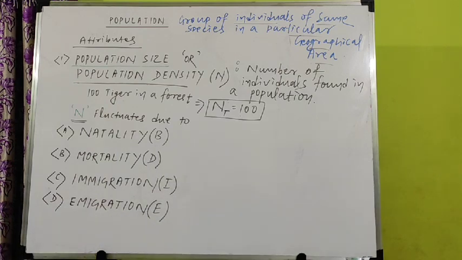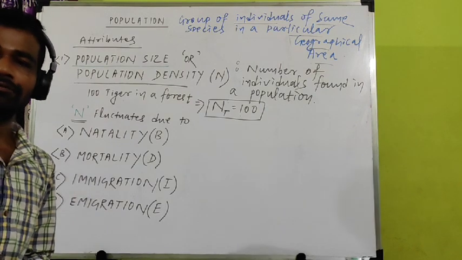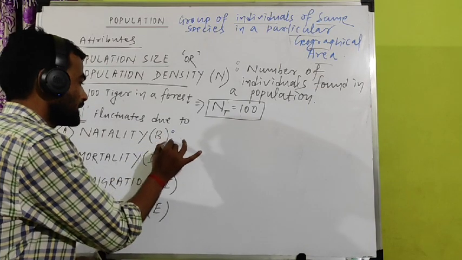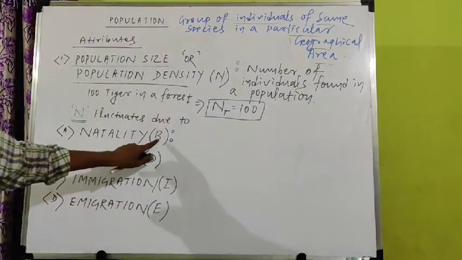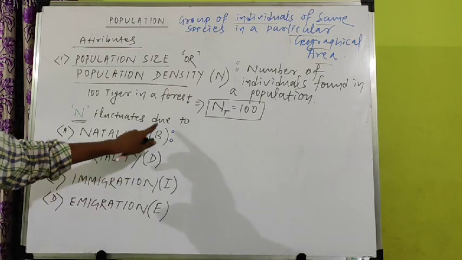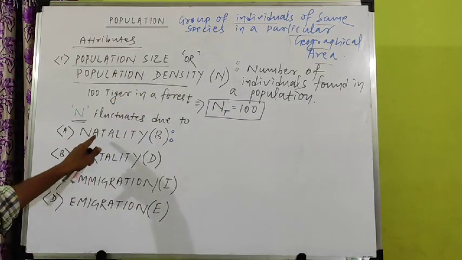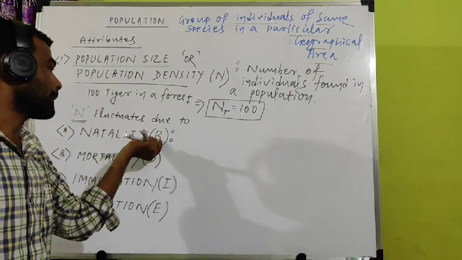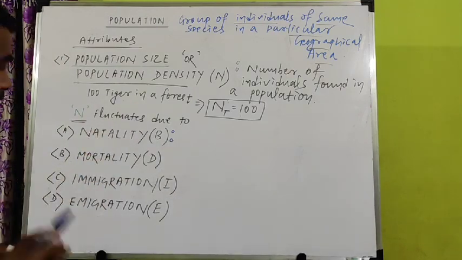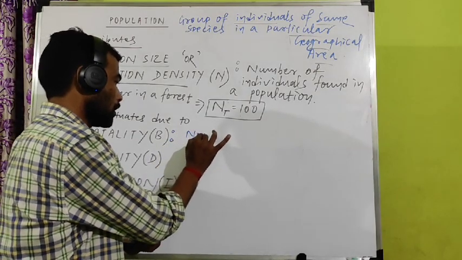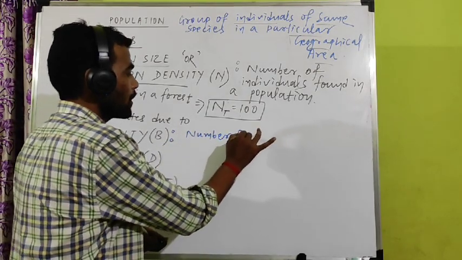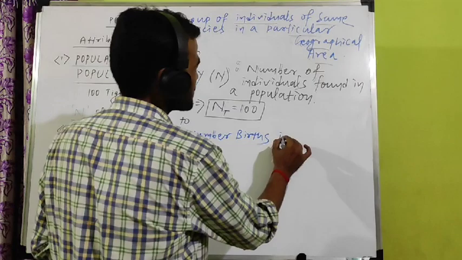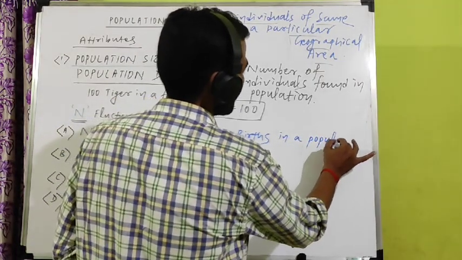Clear? Now one by one we will go to their definitions, because each definition is one question. First, number 1, natality. Its symbol is B. Population size is N, but natality is B. Don't think natality starts with N, so we will write N. Not like that. It is capital B. What is the definition of natality? Natality is the number of births in a population in a given time.